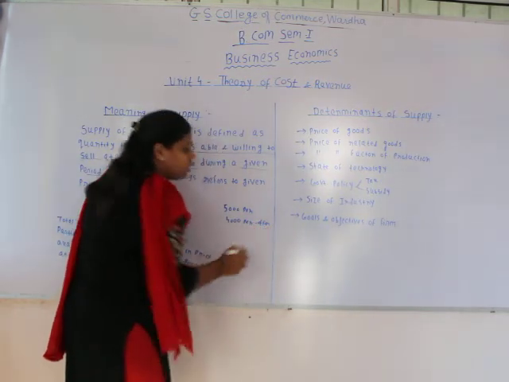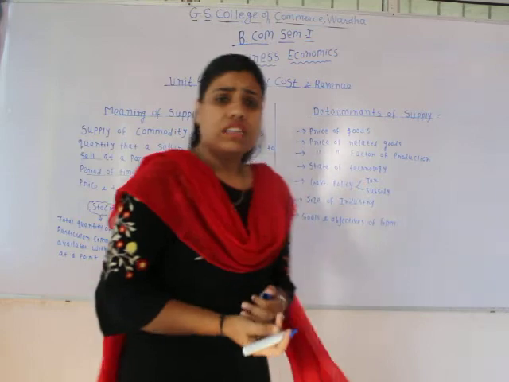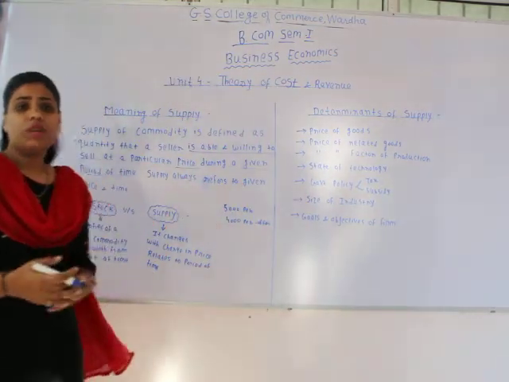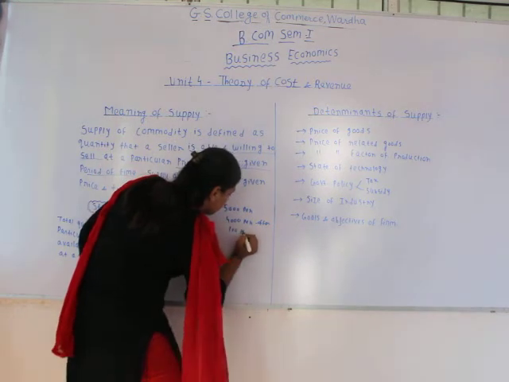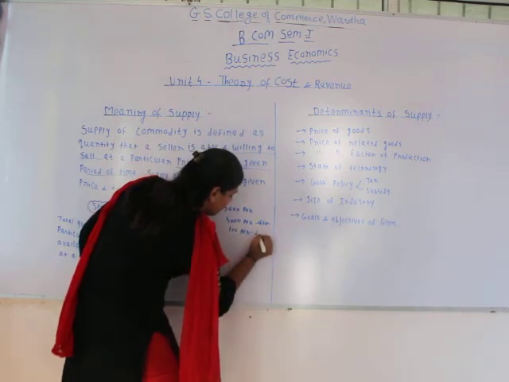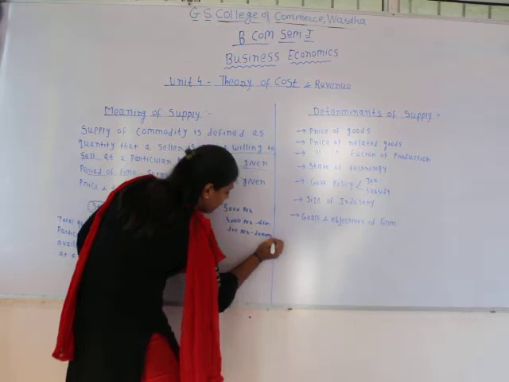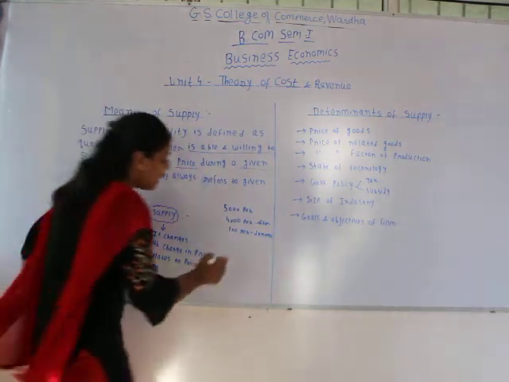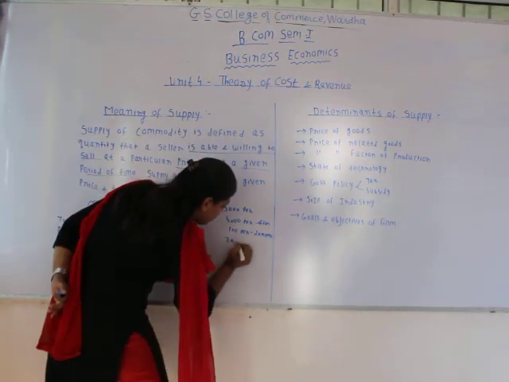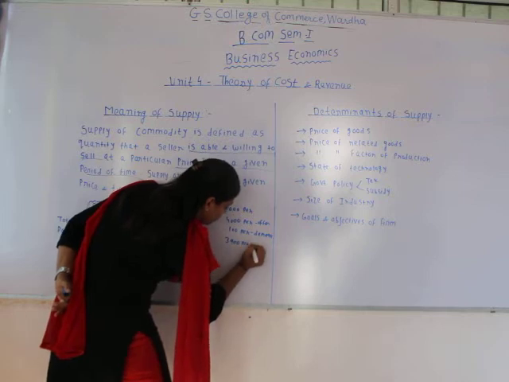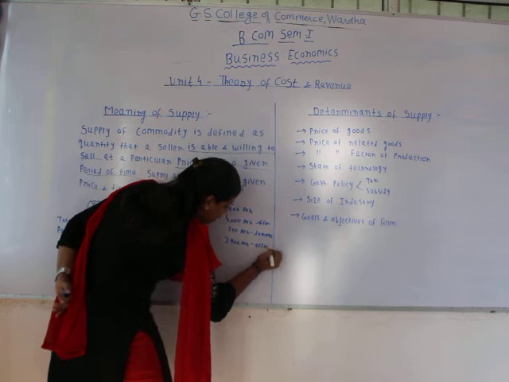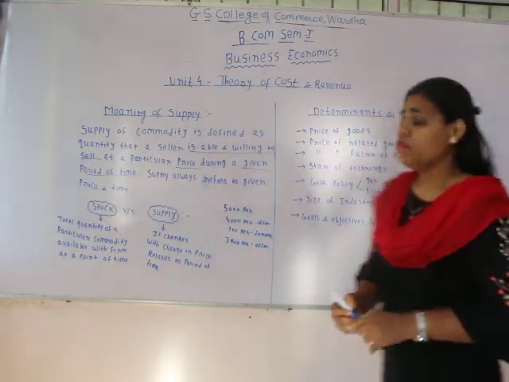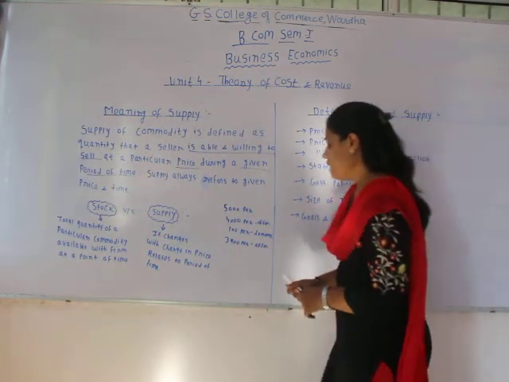Now what happens? Due to some damage or some problem, 100 pens get damaged. Now how many pens can he offer in the market? Only 3,900 pens. So here the supply in the market is 3,900 pens.